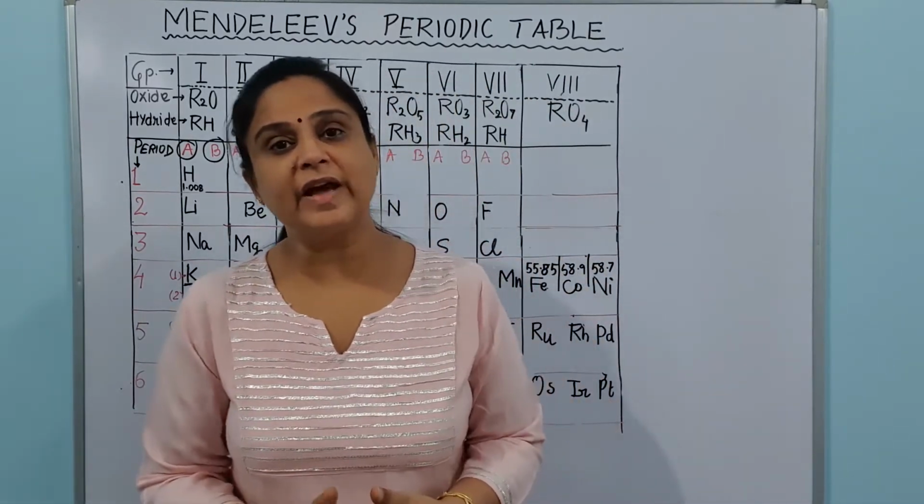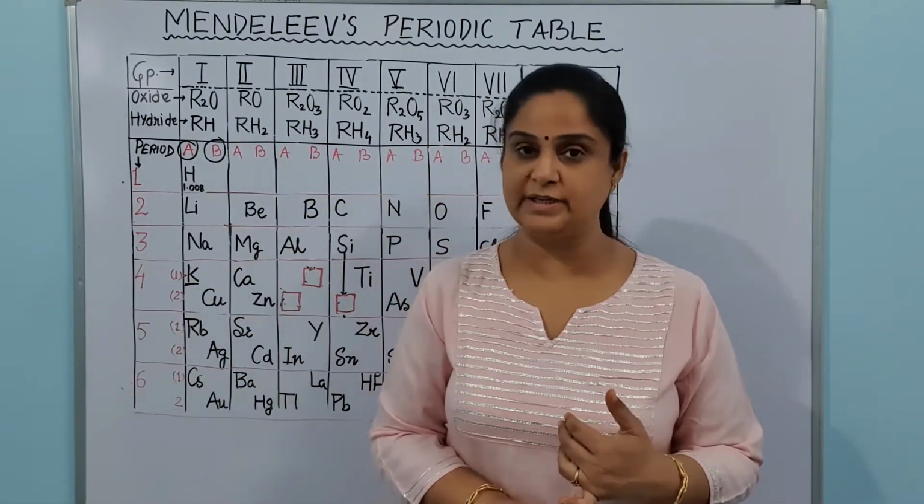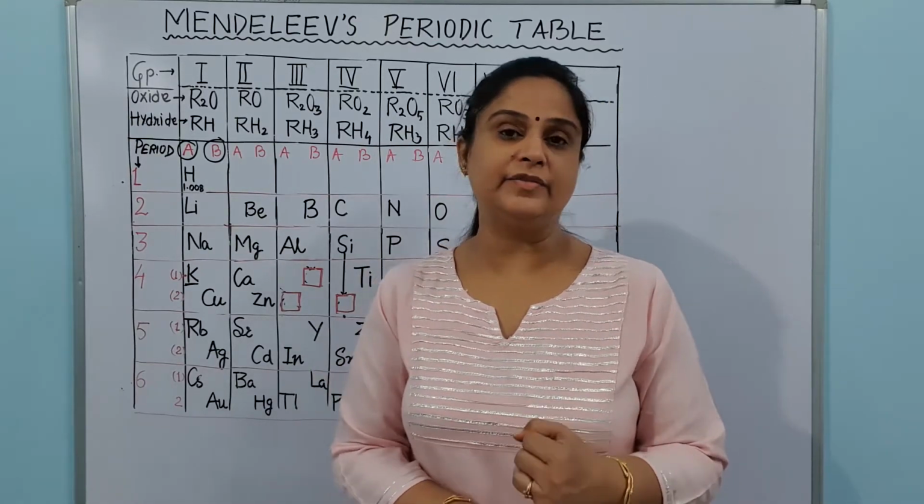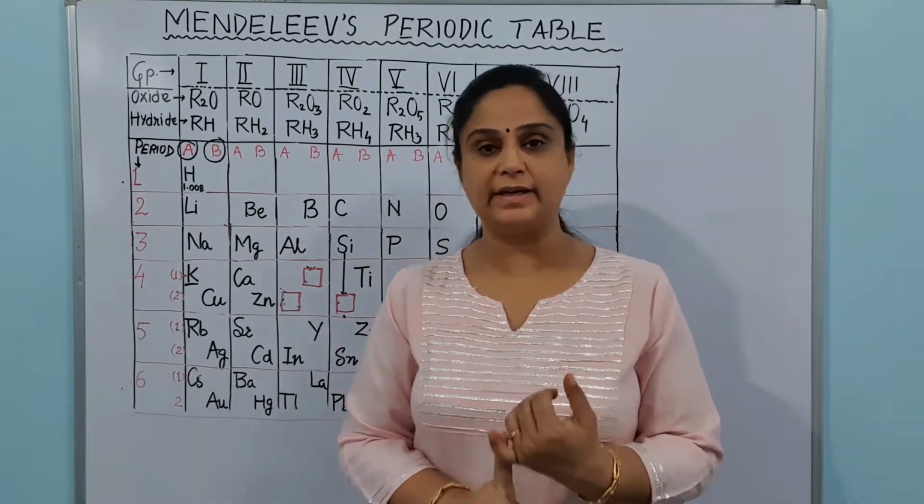Today we will continue with the last topic, early classification of elements. We have already gone through Dobereiner's triad, which has given us the idea that we can arrange the elements in order of their increasing atomic masses.